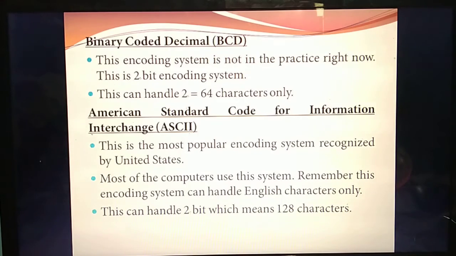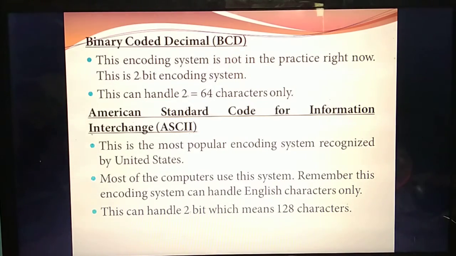It is used to encode which characters? English characters only. That's important. But this ASCII encoding scheme has 2 power 7 bits. How many bits? 2 power 7 means 128. That means it can handle how many characters? 128 characters.